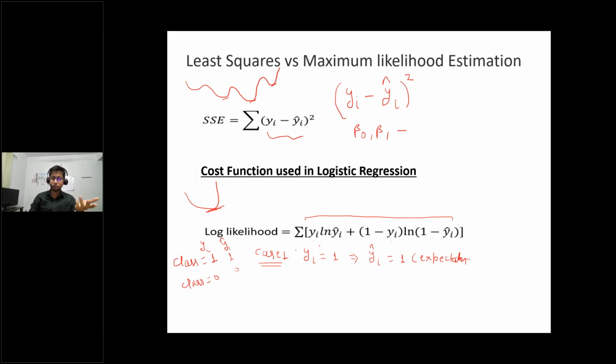So let's put yi equal to 1 in this equation, since the actual value is known to us. Then it becomes 1 into ln yi hat, plus 1 minus 1 into ln of 1 minus yi hat. 1 minus 1 is 0, so that term becomes 0. Only 1 into ln yi hat remains, and this is the log likelihood.